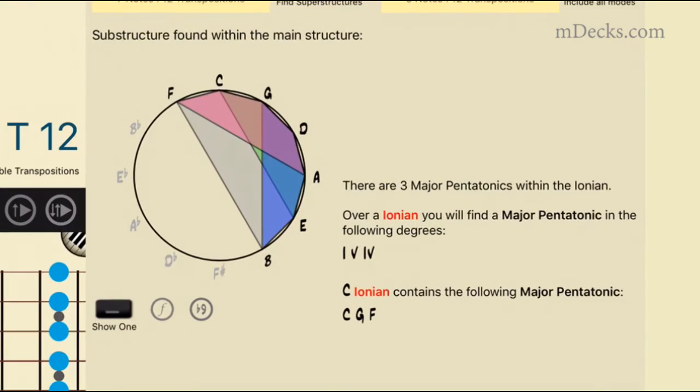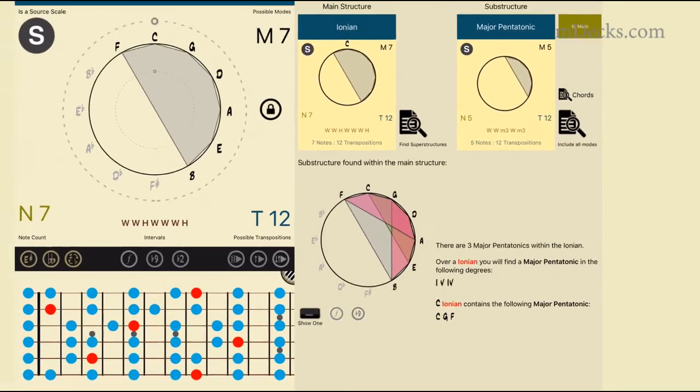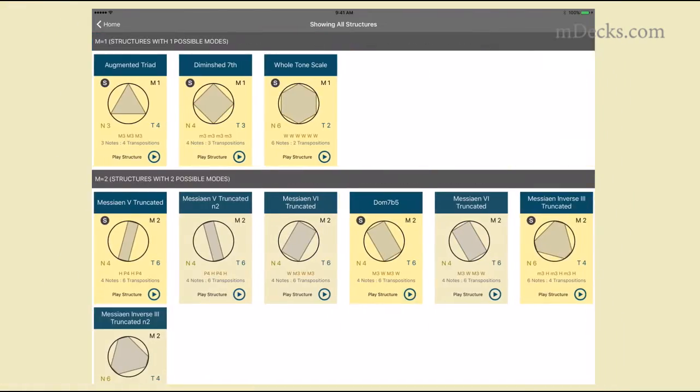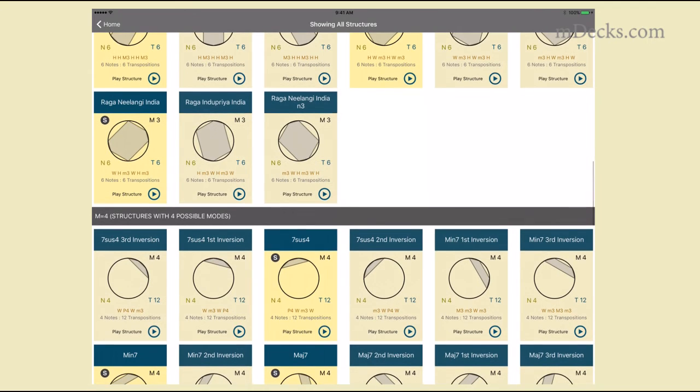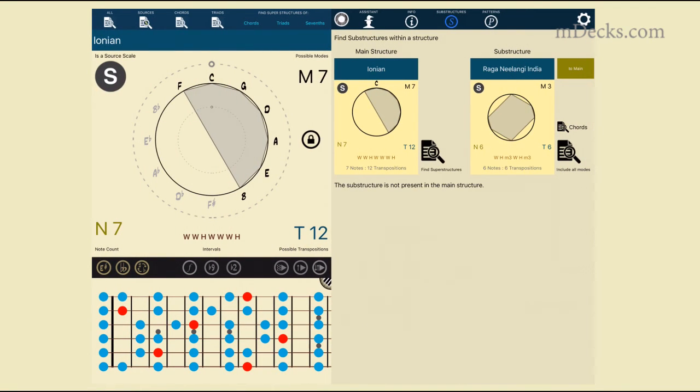Great! There are 3 major pentatonic scales in the major scale. The one in the 1st degree, in the 5th degree, and the 4th degree. In C, that's a whole entire C major pentatonic, G major pentatonic, and F major pentatonic in the major scale. So, do you think we'll find any Raga Nilangi Indian scales inside a major scale? Sorry, this scale is not in the major scale.